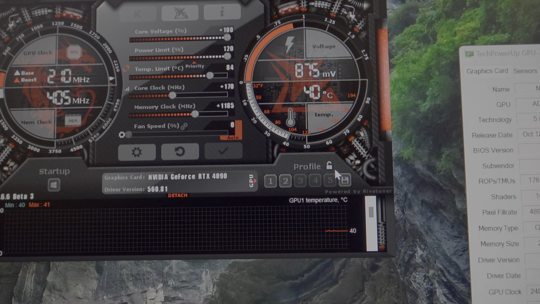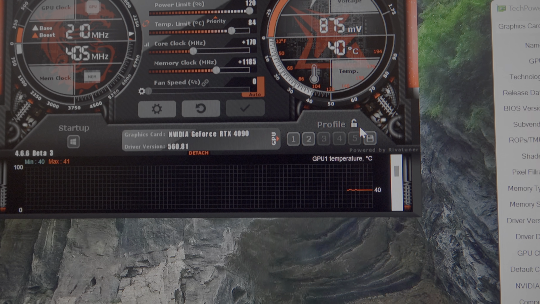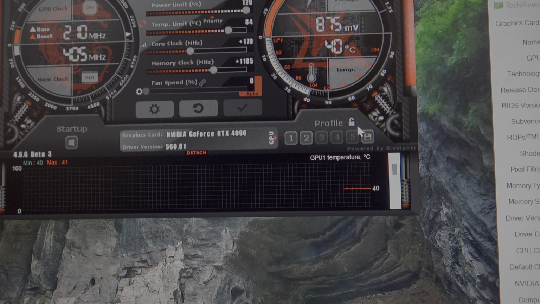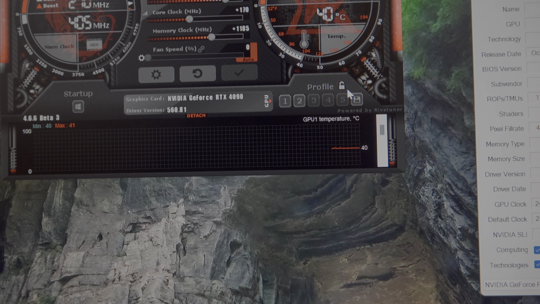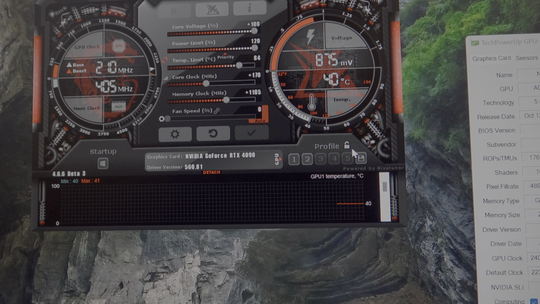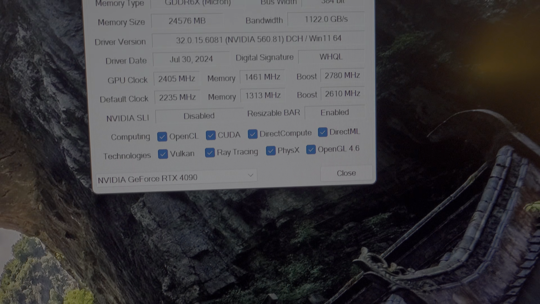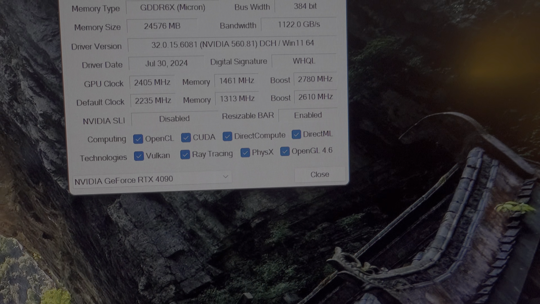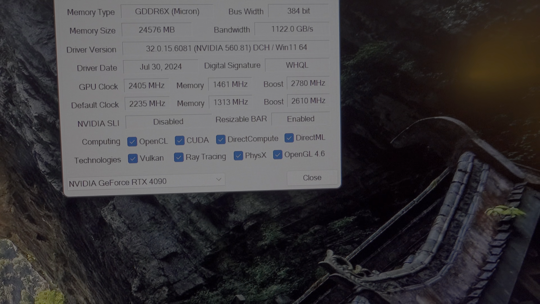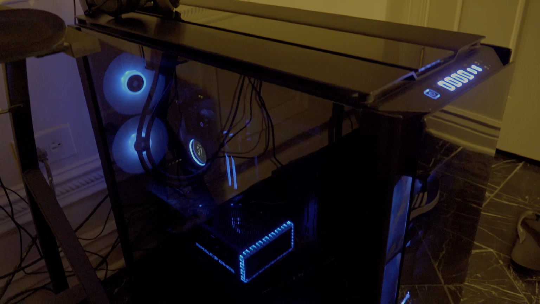Core clock, an additional 170 megahertz. And memory clock, this could vary depending on how much you want. I did a more conservative memory overclock, but I have it at 1185 megahertz. And that's my all the time 24/7 overclock settings that I've been running since I got this 4090 at launch nearly 2 years ago. And here's the actual clock speeds in GPU-Z. And the actual boost speed in games, usually it's between 3020 upwards of 3090 megahertz in gaming. But that's all the basic settings I want to show you for my new AMD Ryzen 9 7950X 3D setup.